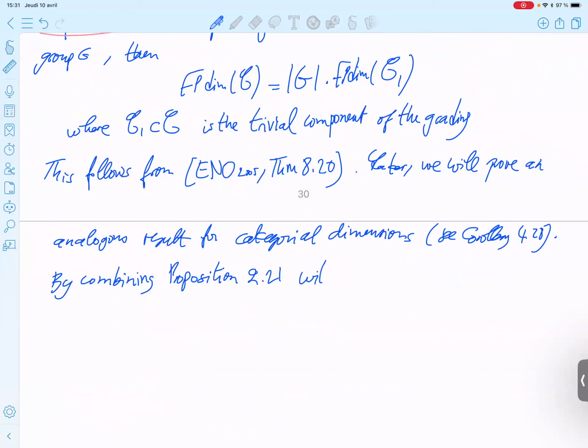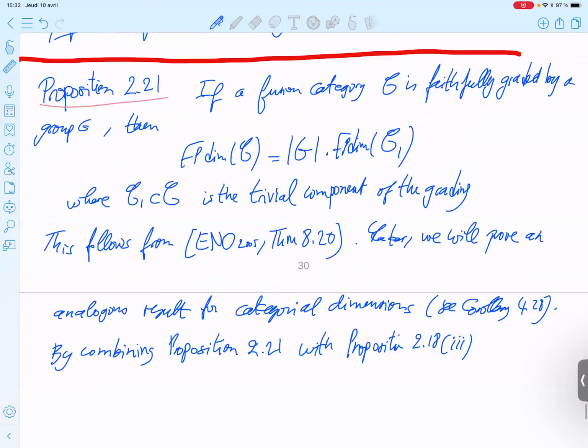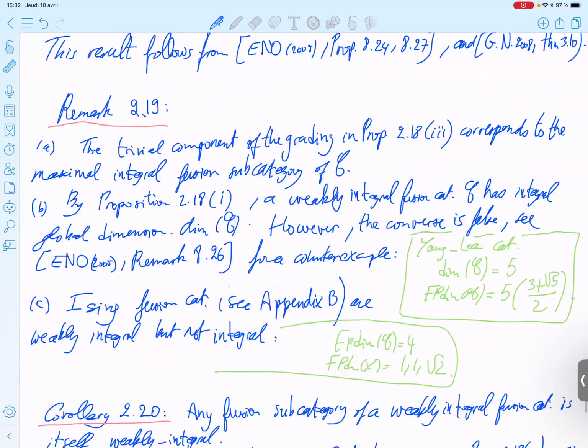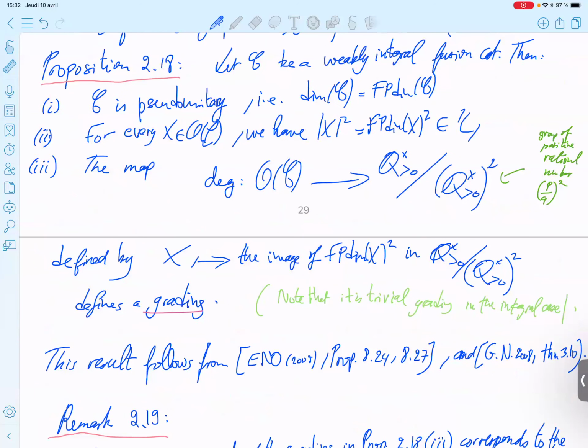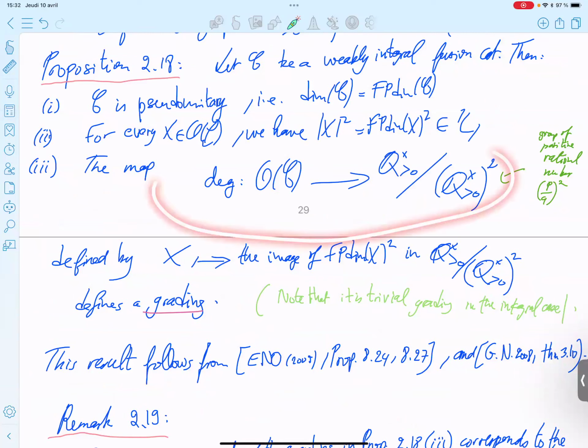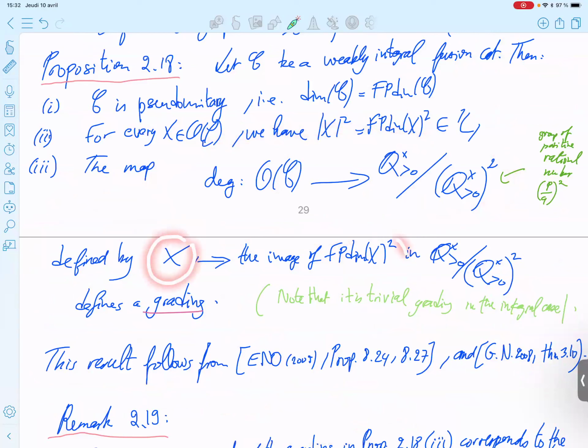With proposition 218.3. So what was that? Okay, so you have this grading defined this way. So to a simple object, you map to the square of the Frobenius span dimension.